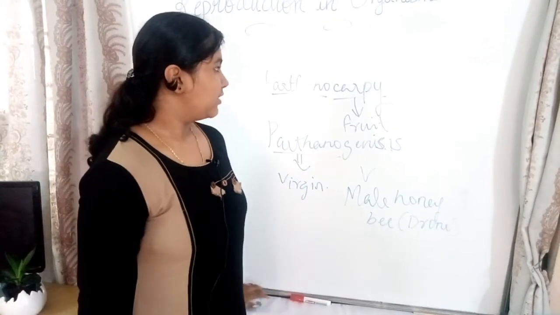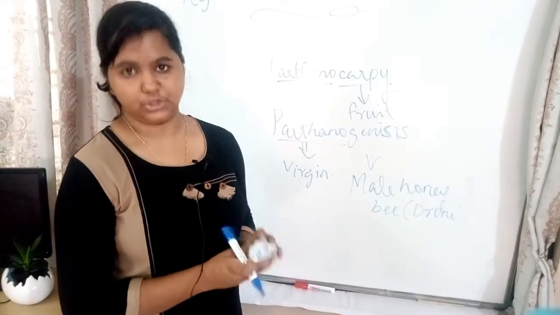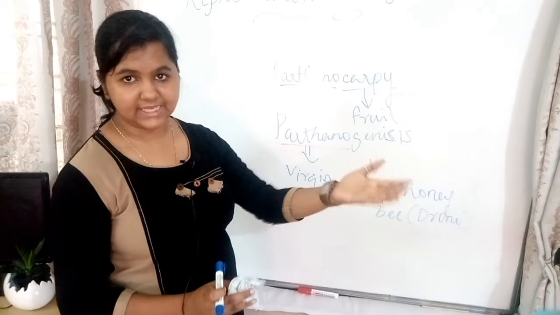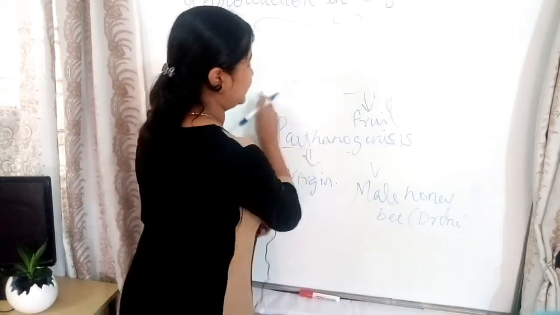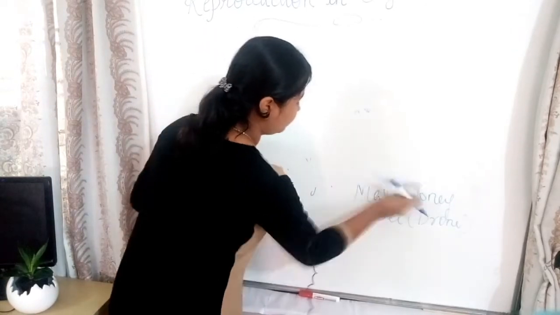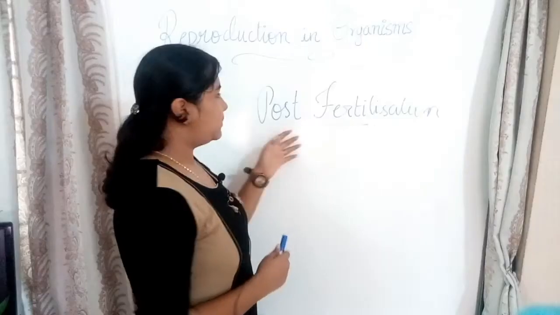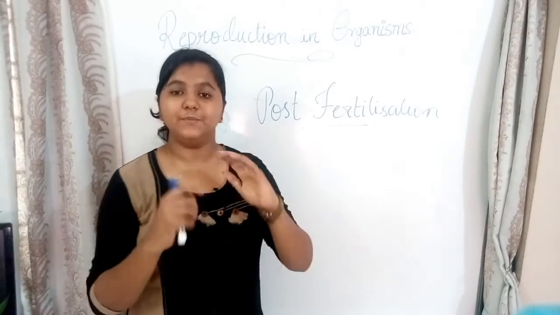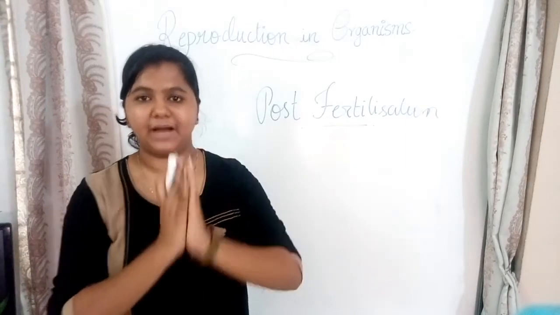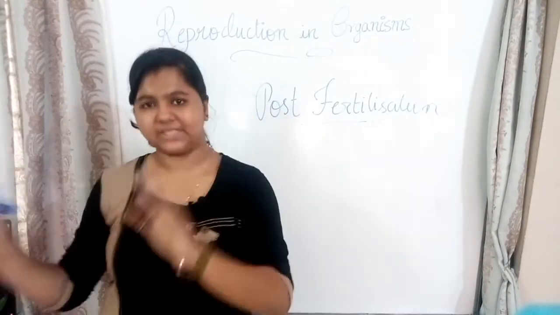Okay. So the next process we have to learn is post-fertilization. We finished pre-fertilization and fertilization, and the next step is post-fertilization. So let's see what it is. Post-fertilization refers to the events that happen after fertilization. When fertilization happens, there's no byproduct, the product is the zygote.